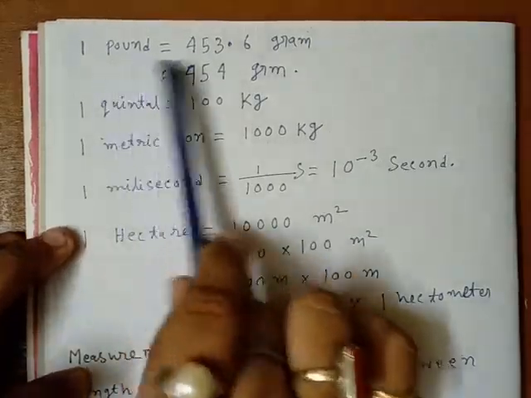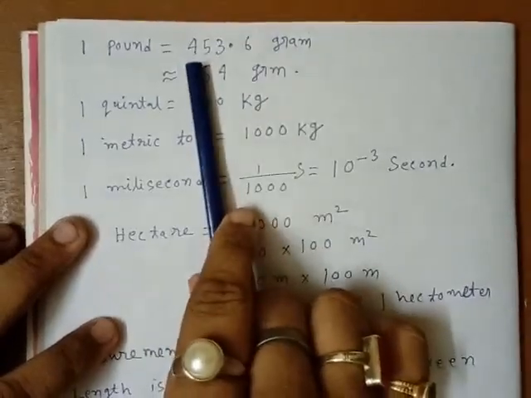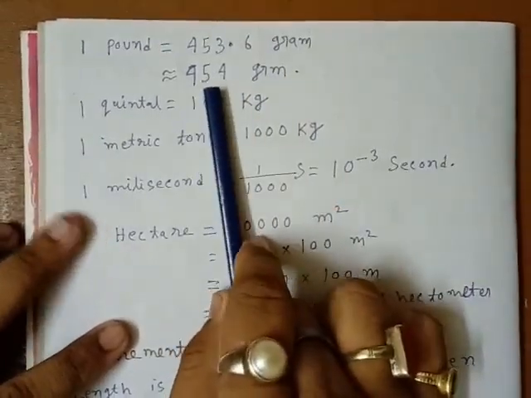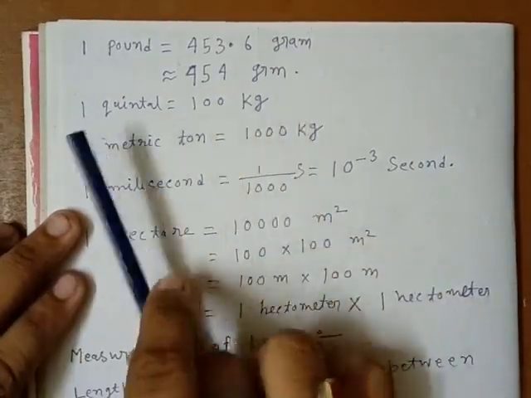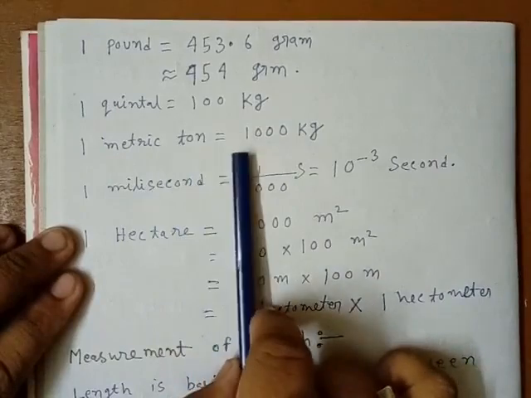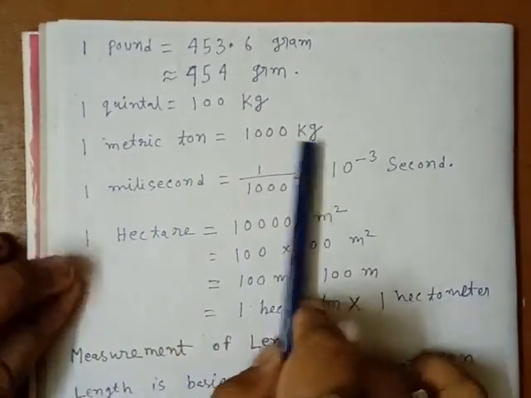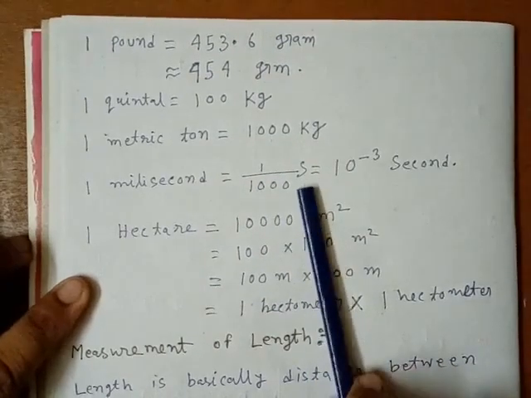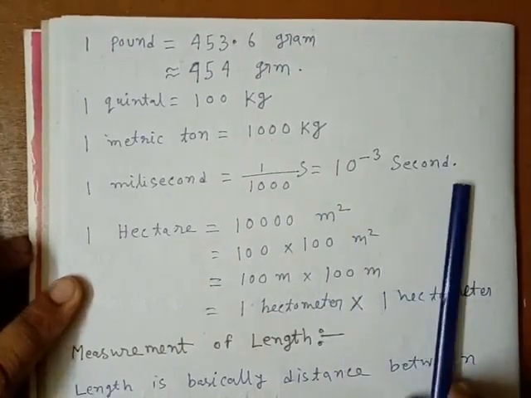Now 1 pound equals 453.6 gram. It is almost equal to 454 gram. 1 quintal equals 100 kg. 1 metric ton equals 1000 kg, and 1 millisecond equals 1 by 1000 second. That means 10 to the power minus 3 second.